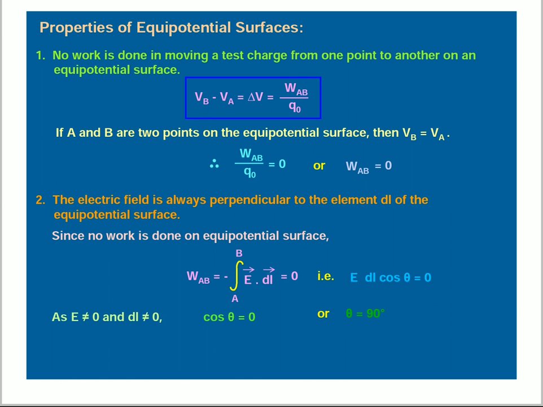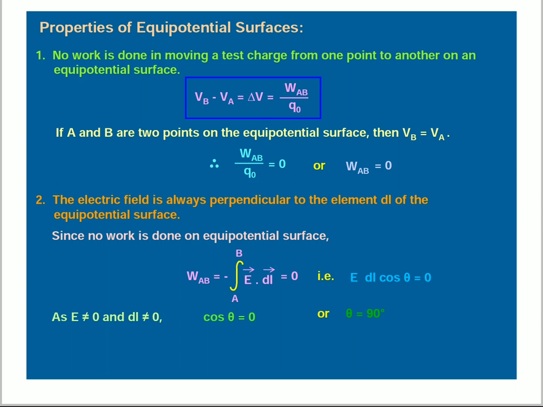If A and B are two points on the equipotential surface, then Vb is equal to Va. We know that on an equipotential surface the potential difference is the same at a plane like that. So according to that, W AB by q naught is equal to 0. Work done A to B is equal to 0.